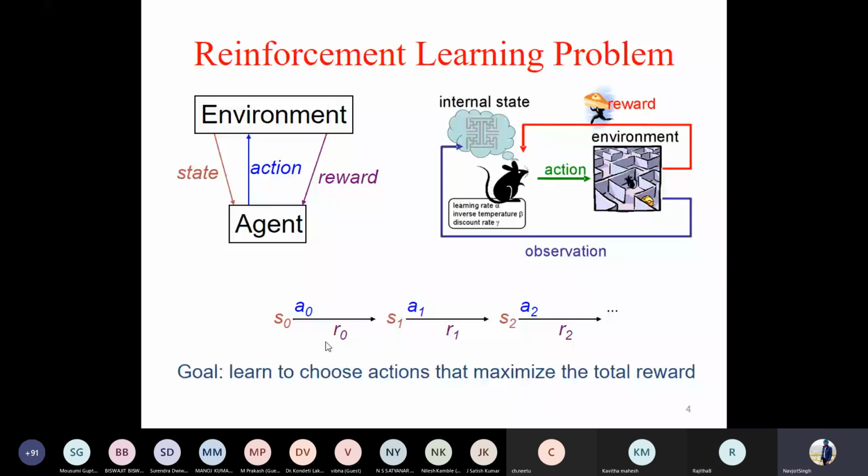Taking this reward, you will be on a particular state, let's say S1. Again on the state, you will take another action and you will get another reward. The goal is that you should maximize the total reward along the path that you have selected. Like in the case of this mouse and cheese, the objective function must be that the rat must be able to reach the location of cheese as soon as possible.